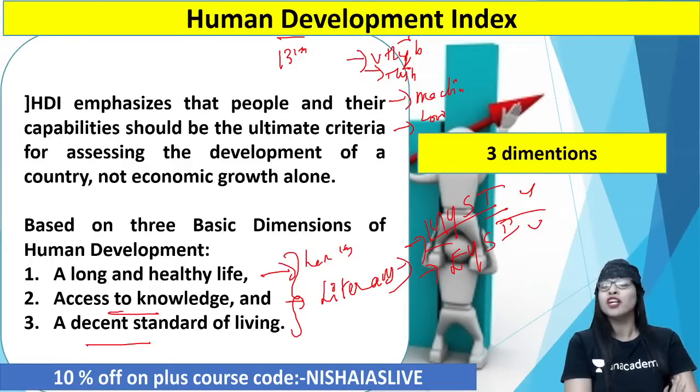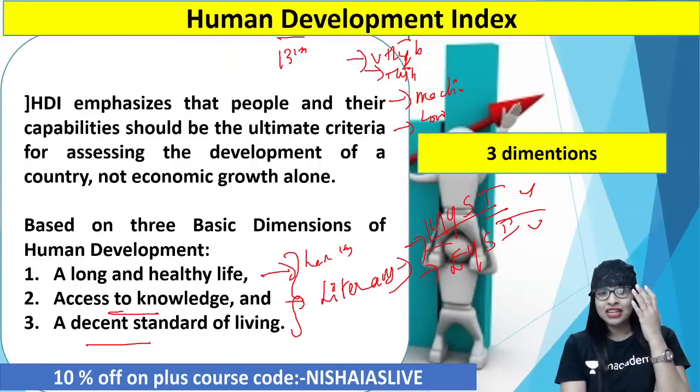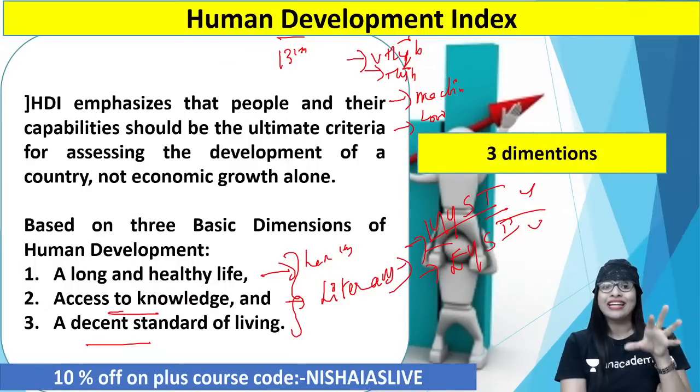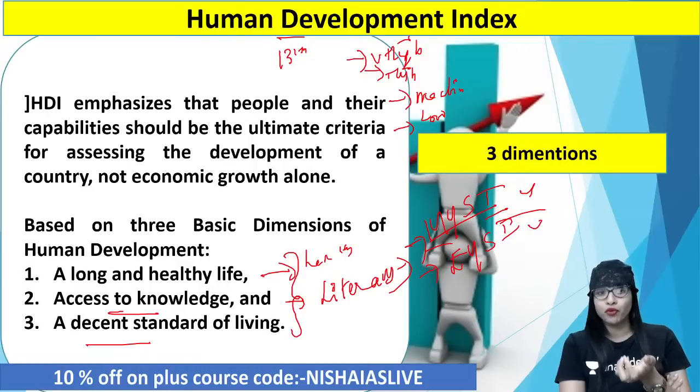Shaw is saying it is medium. Wonderful. Yes. For a very long time, after the 1990s, we are in the medium category of development. We are neither very high nor low. Before 1990, yeah, we were in the low category. But after the development of the HDI, over the years we've improved. We cannot say that we have not improved here. We literally improved. So we are in the medium category. So a lot more improvement is required. Yes, Neha, it is medium.